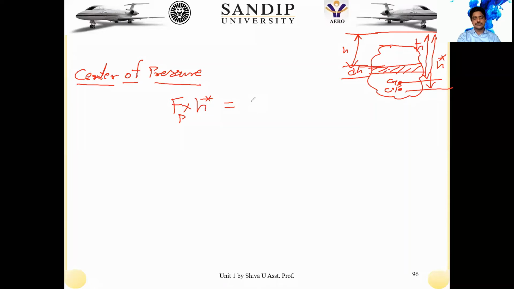So the pressure force is P into the area. But here it is the moment acting on that particular body. Let me write where the moment is acting, that is at a distance of h, because my h can be varied to h star also. I'm not sure where my h is located. So initially let me write it as P into the area into the h.